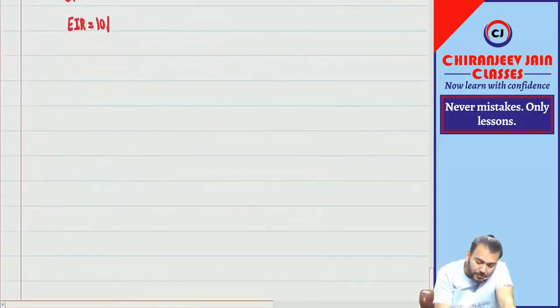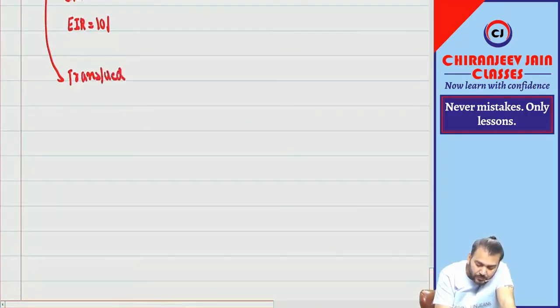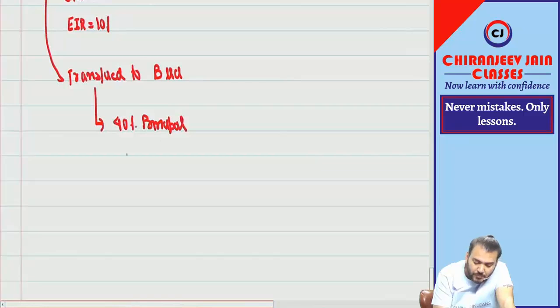Now, this loan was transferred to P Limited. 40% of the principal amount was transferred and 70% of the interest amount was transferred.